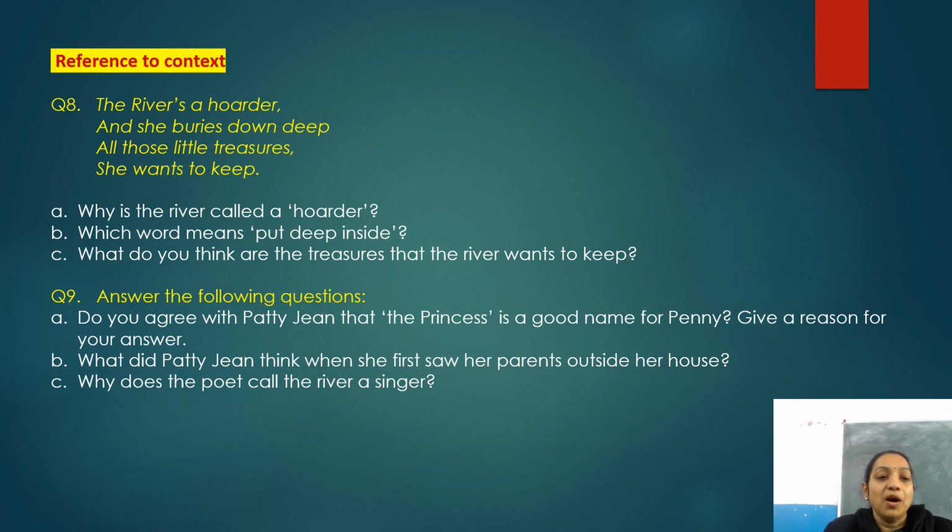Now let us move on to our last question, that is question number 9. Answer the following questions. So you have to answer these given questions here. So first question is given as, do you agree with Patty Jean that the princess is a good name for Penny? Shouldn't Patty Jean used to call her sister the princess, no? Yeah, so what do you think?